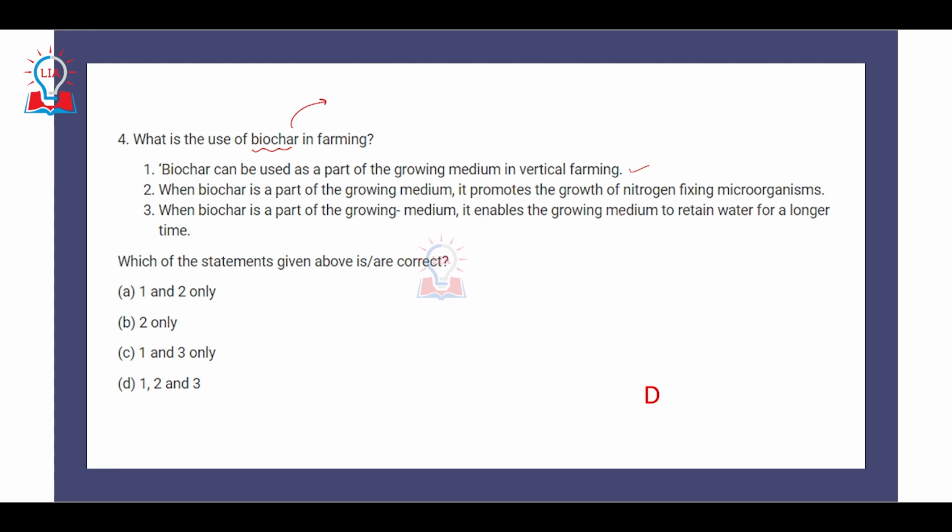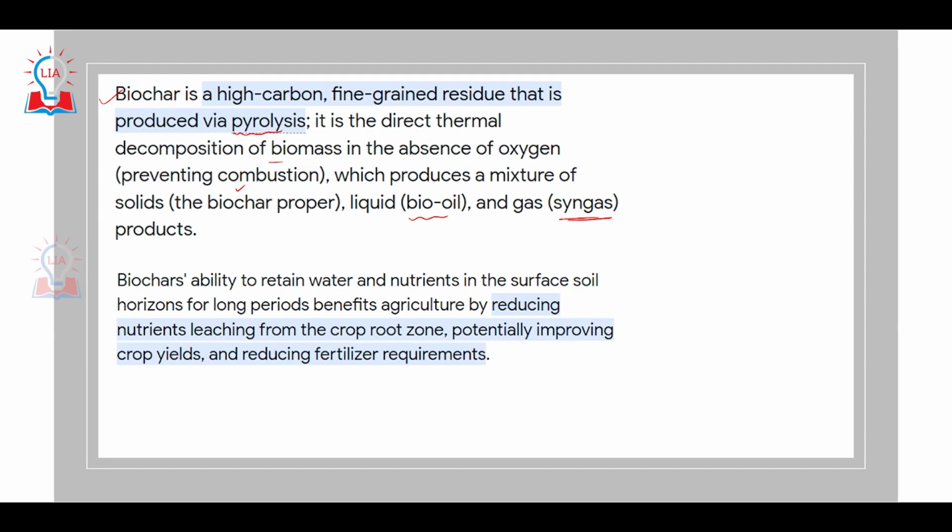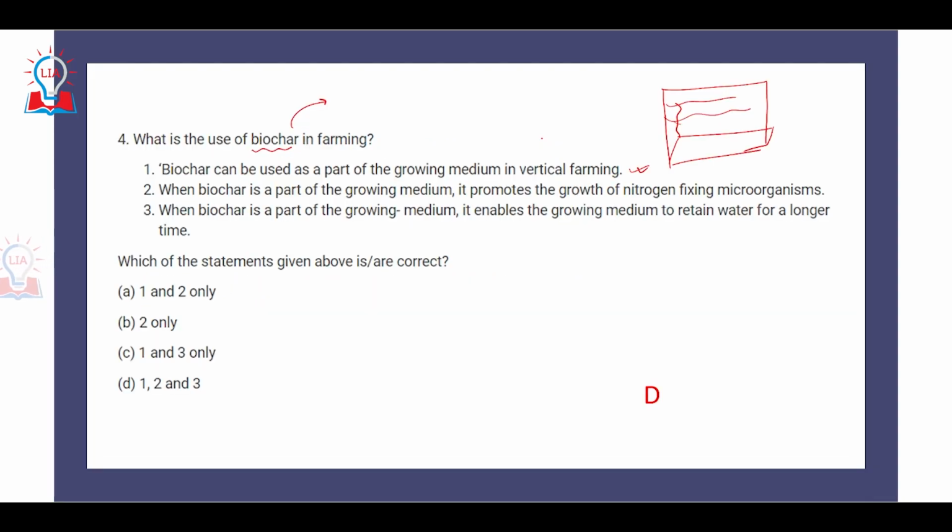Now, if you look at the biochar, it says that it can be used as a part of growing medium in vertical farming. Now, vertical farming refers to the method where the large area, horizontal area, is not used for cultivation of crops or producing any kind of agricultural crops. Rather, the vertical section of a landmass or vertical section of a building can be used for the production of agricultural crops. So it can definitely be used as part of growing medium in vertical farming.